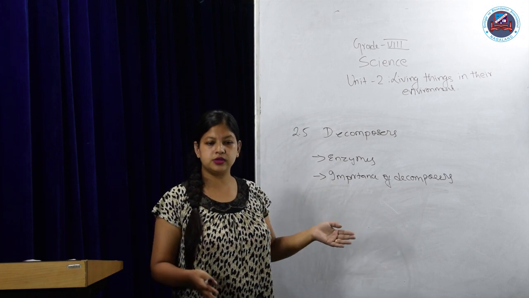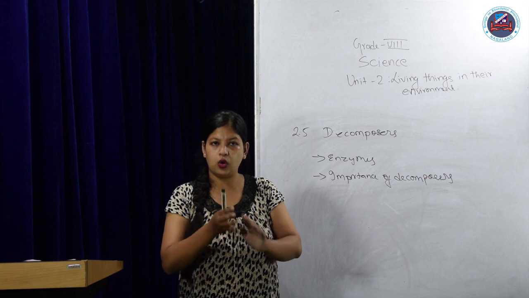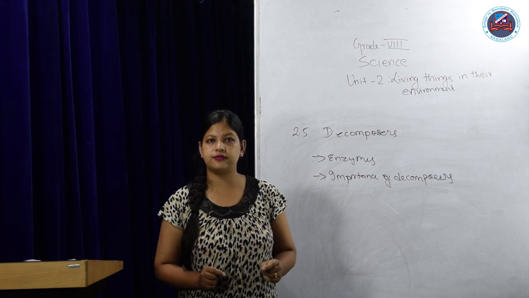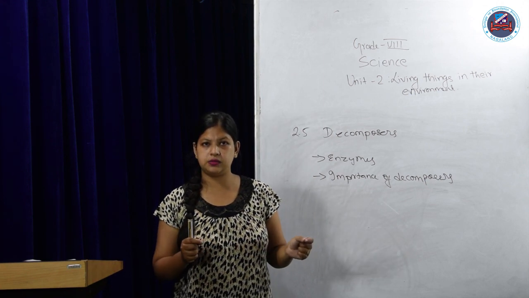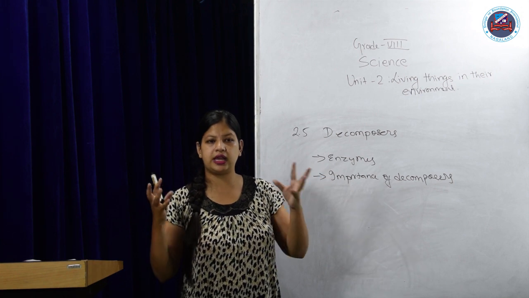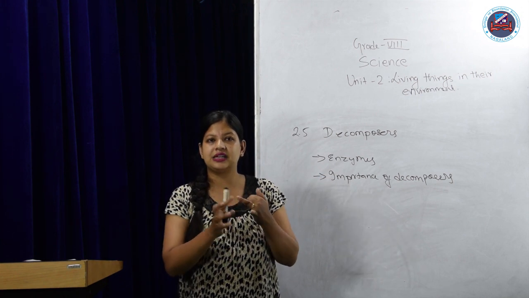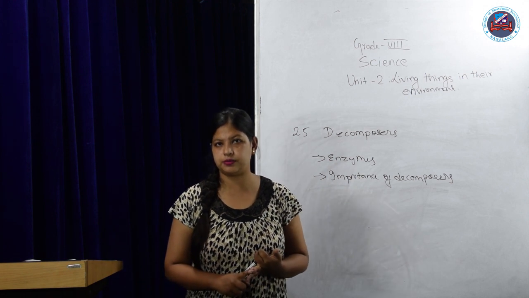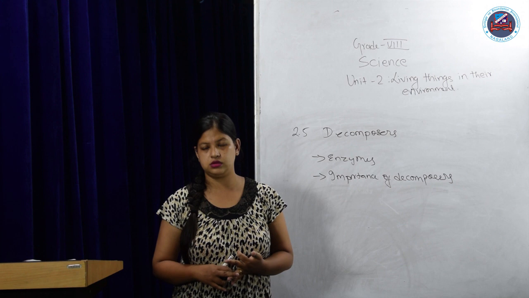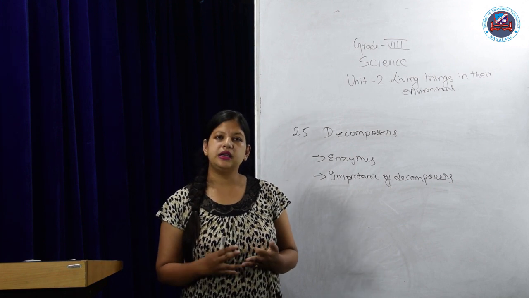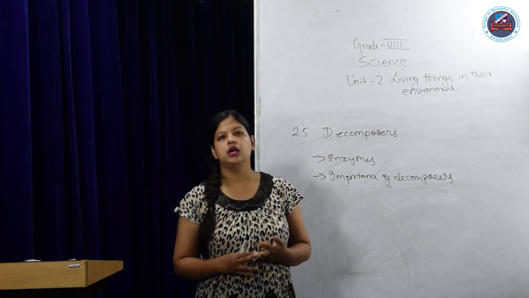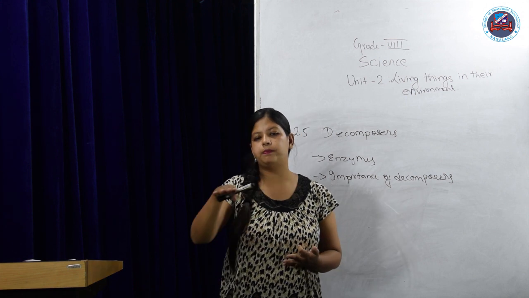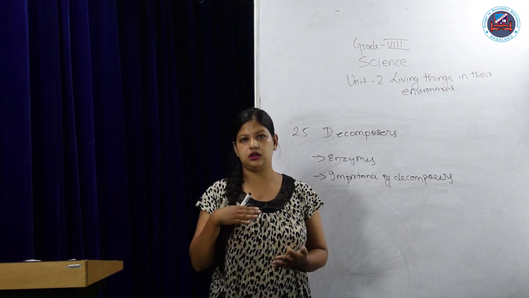Because of decomposers, the whole content of dead plants and animals is decomposed and vanishes from nature. At the same time, plants get nutrients from it. If there were no decomposers, plants would not get nutrients and would not be healthy. Because of decomposers, ecological balance can be maintained.